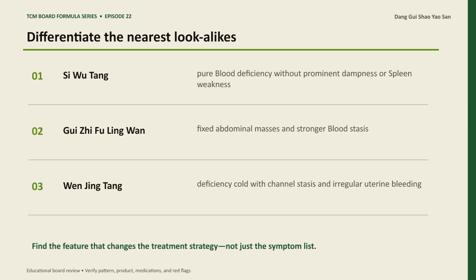Differentiate carefully. Si Wu Tang is for pure blood deficiency without prominent dampness or spleen weakness. Gui Shao Ling Wan is for fixed abdominal masses and stronger blood stasis. Wen Jing Tang is for deficiency cold with channel stasis and irregular uterine bleeding. When two formulas seem close, identify the single feature that changes the treatment strategy. Ask whether the presentation is excess or deficiency, hot or cold, exterior or interior, and whether phlegm, dampness, food, blood, or sinking qi is the main driver.